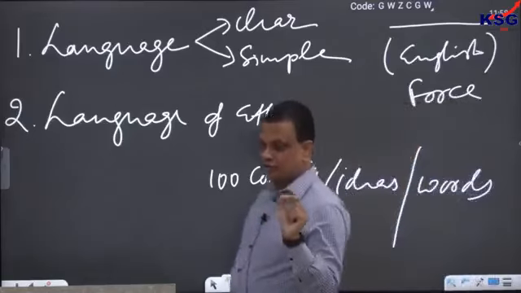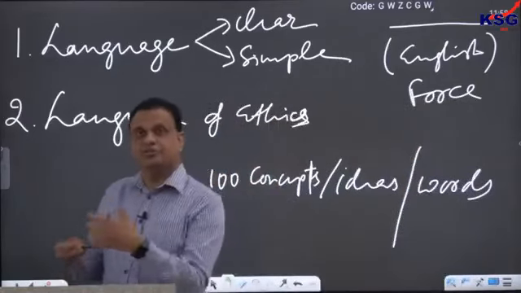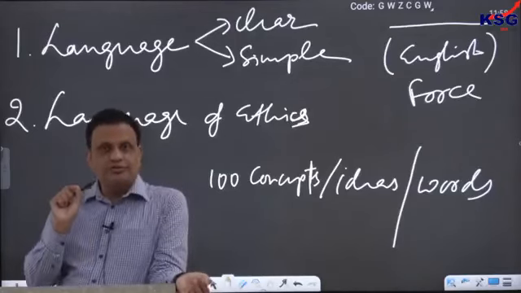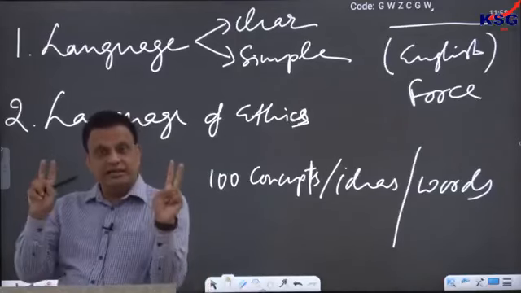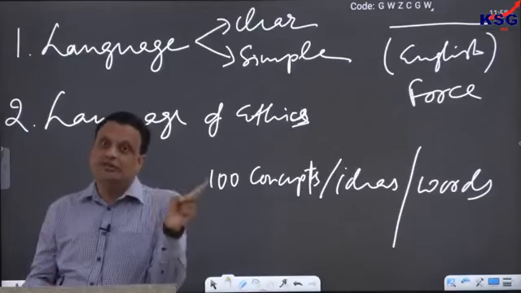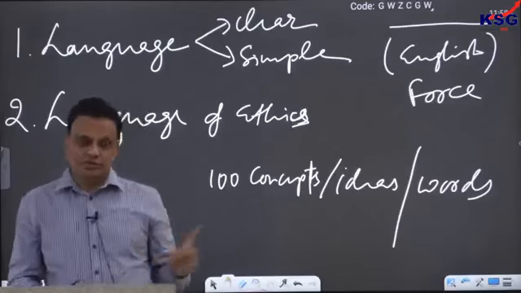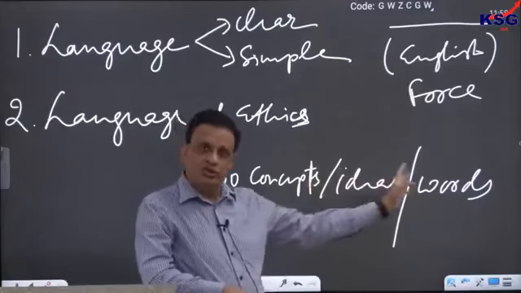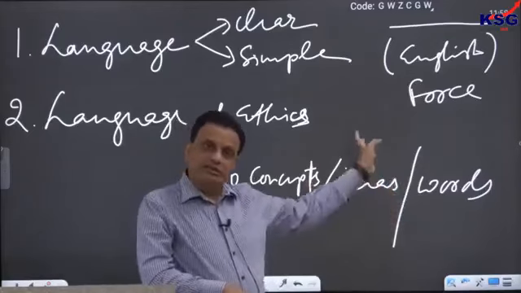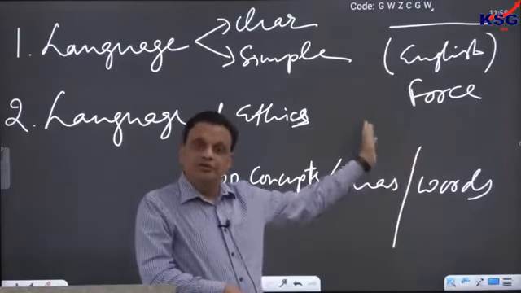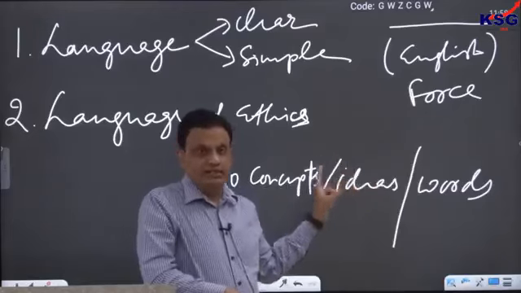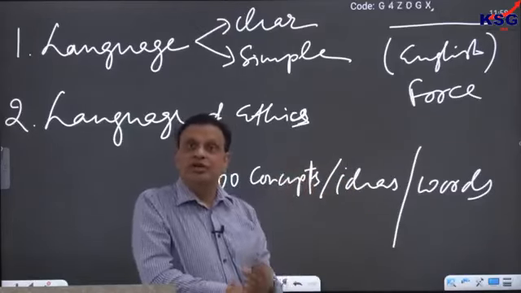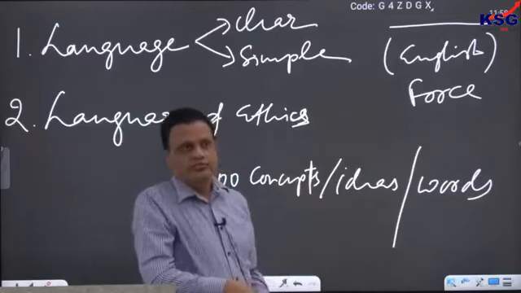In my class I may use some Sanskrit verse or Hindi quote, but every time I will translate it into English at the same time. You can use Bengali, Sanskrit, Hindi, Urdu, whatever you are comfortable in, but you must translate it into English then and there, in brackets. You cannot assume that your examiner knows Bengali, Hindi or Sanskrit.